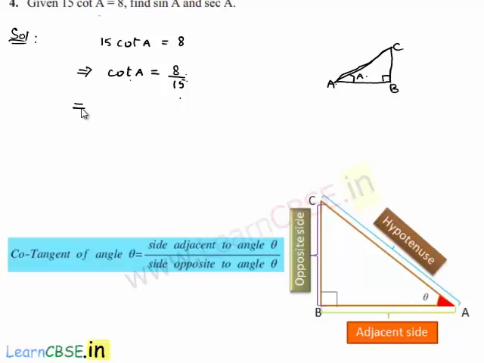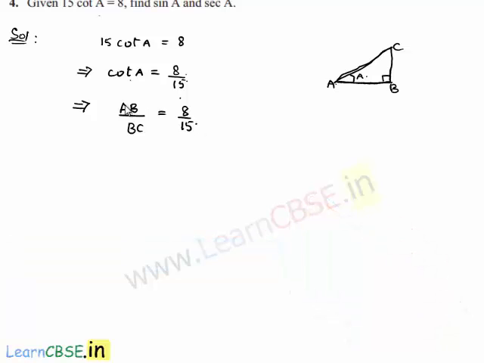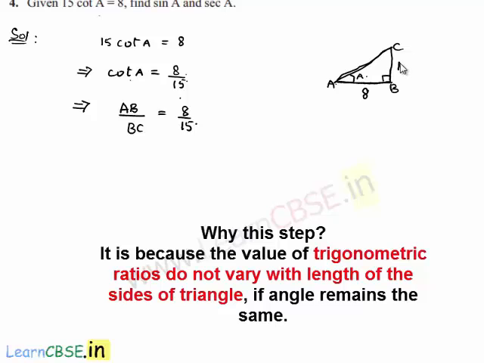We can write cot A as the adjacent side of angle A, which is AB here, by the opposite side of angle A, which is BC here, which is equal to 8 by 15. So here we can write AB as 8 and BC as 15.